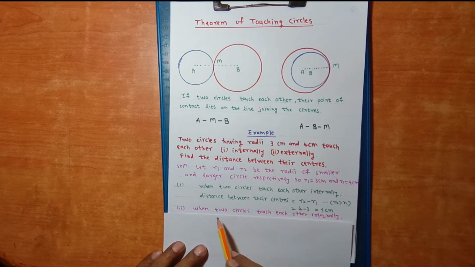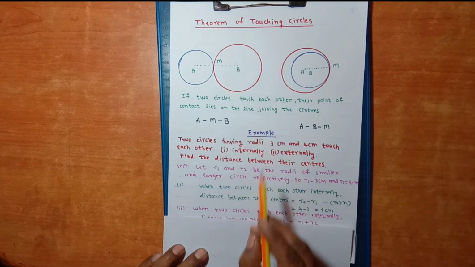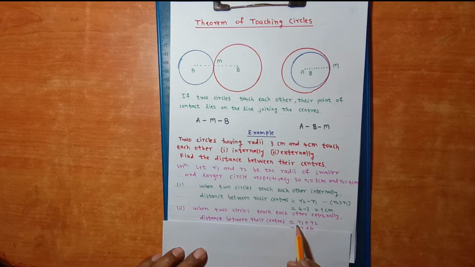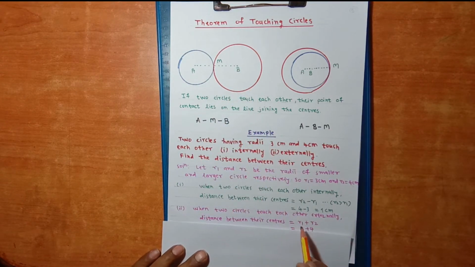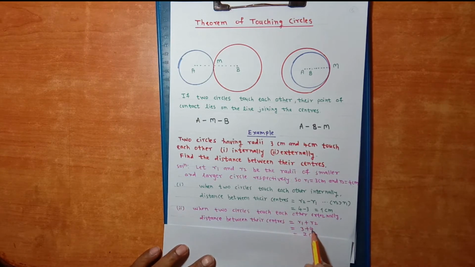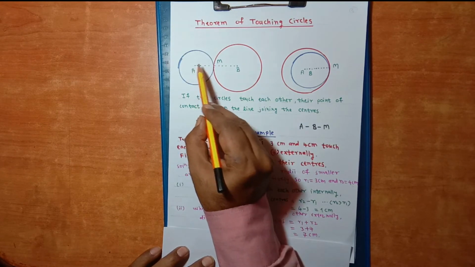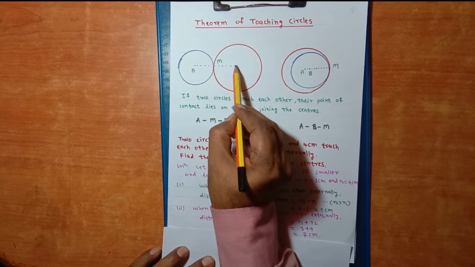Now second case, when two circles touch each other externally, the distance between their centers is equal to R1 plus R2. After substituting the values we get 3 plus 4 is equal to 7 cm. So here the distance between the centers A and B is 7 cm.